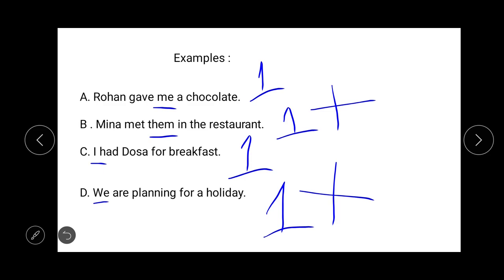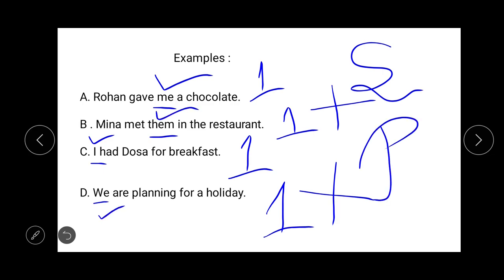And on the other hand, the pronouns which are signifying more than one person are our plural pronouns. So it means that here, me and I from these examples are singular. On the other hand, we and them are plural.